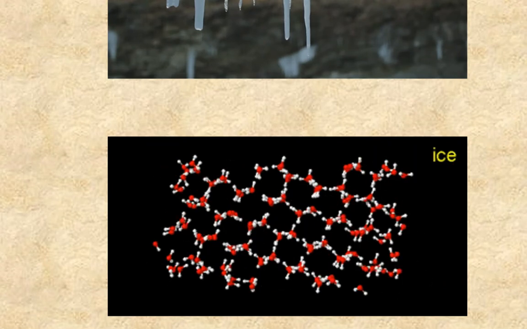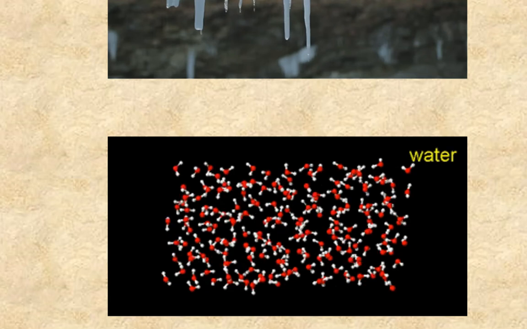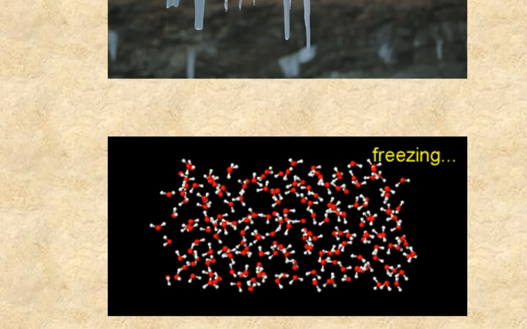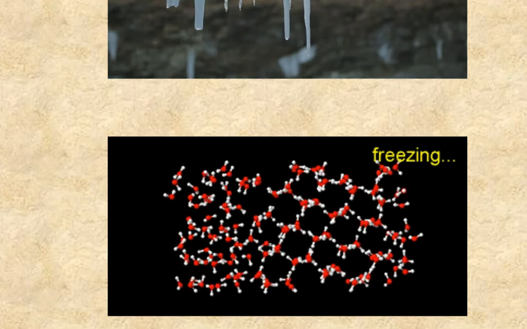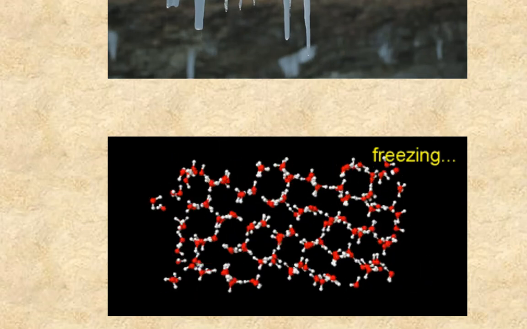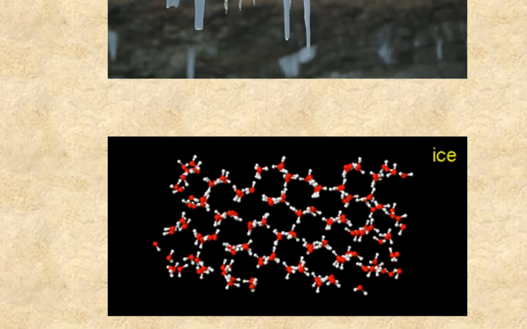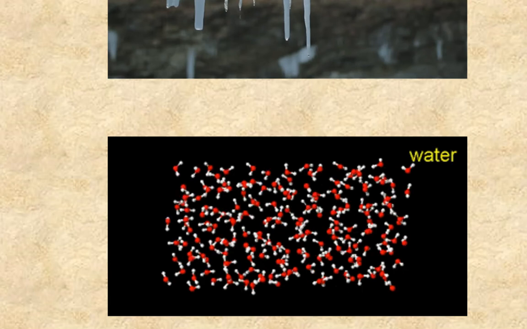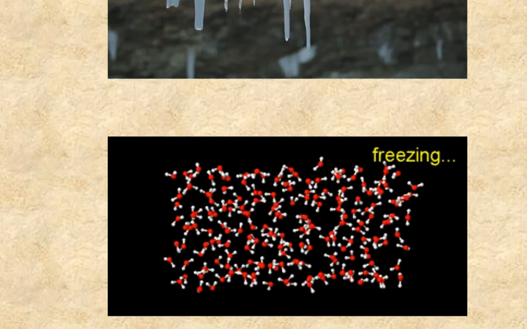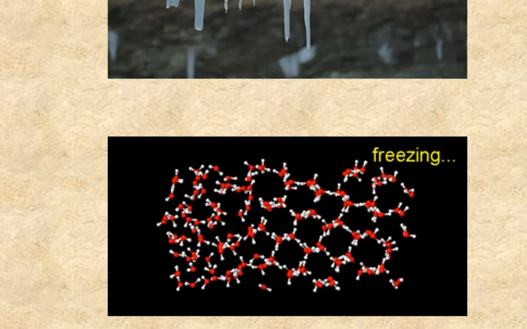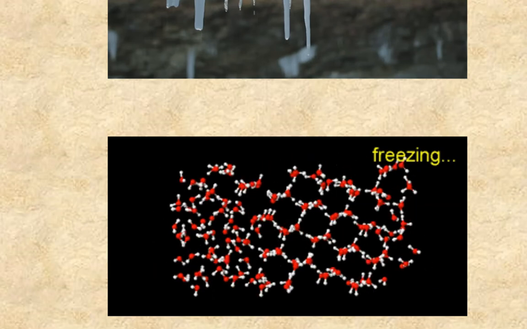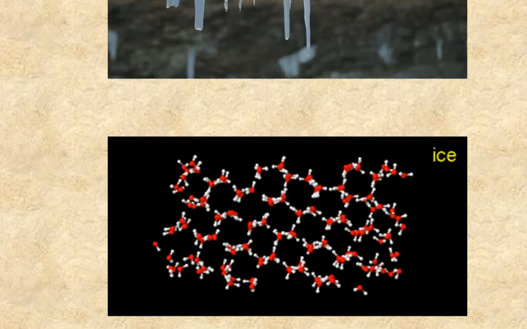turns to ice. You'll notice that as the molecules slow down, they arrange themselves in a pattern in which spaces or holes are created in the ice. It is these holes in ice that make it less dense than water, which explains why ice floats on water, as we all know. But it also shows that as water turns to ice, the creation of these holes means that the volume of ice formed is now greater than the water from which it came.